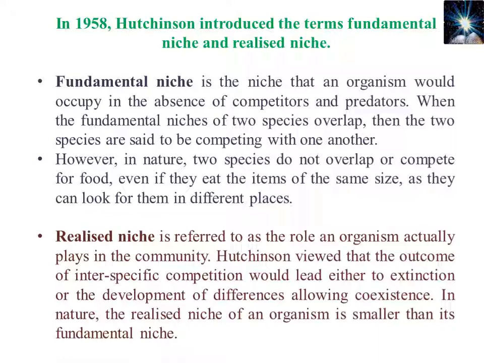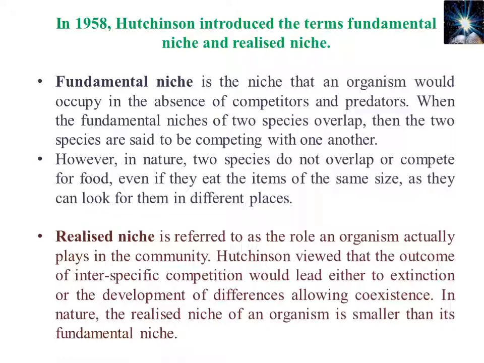When the fundamental niches of two species overlap, then the two species are said to be competing with one another. For example, if the fundamental niche of A is exactly the same as species B, then the two species will compete with each other for the same type of resources. However, in nature, two species do not overlap or compete for food, even if they eat items of the same size, as they can look for them in different places. Okay, so this is about the fundamental niche and realized niche.